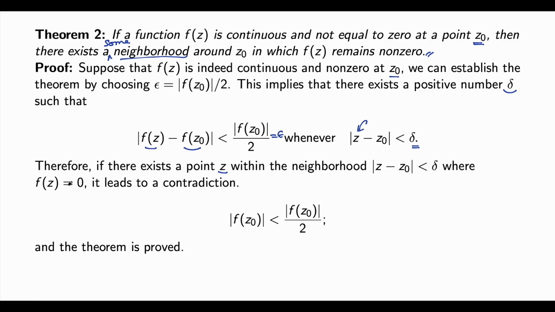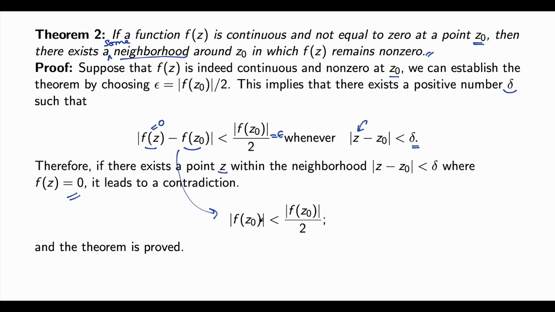And we know, assume f(c) is going to be 0 in the neighborhood of that point, okay? So what happens if f(c) goes to 0? You plug 0 here. What it results is that the modulus of f(z₀) is strictly less than |f(z₀)|/2.